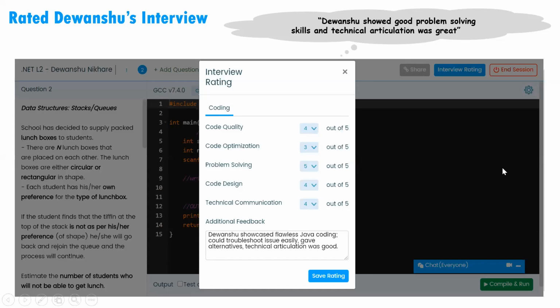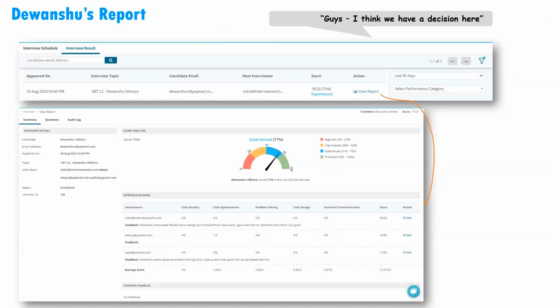In parallel, Amay and Nilesh also gave their own ratings for Devanshu, and I was pretty sure everything would be good, and it actually was. Devanshu scored 70%. Guys, this is a fabricated report because we respect privacy, so we don't want to show Devanshu's report to anyone. Devanshu is aware of that. He scored 70%. This was the feedback, the score, and the average.